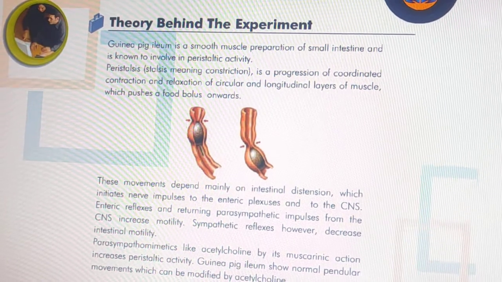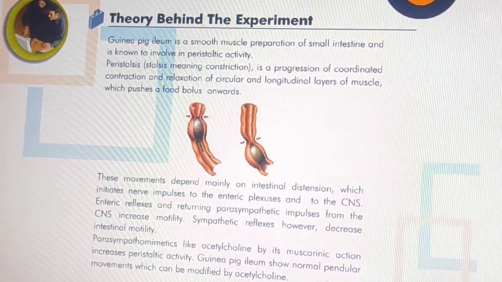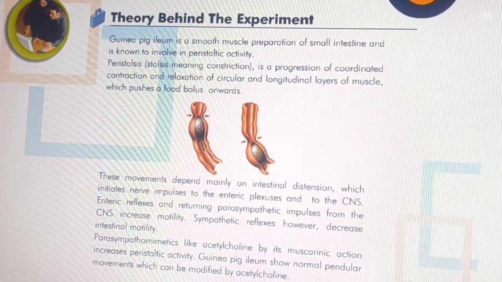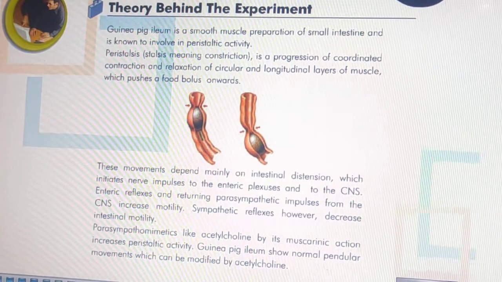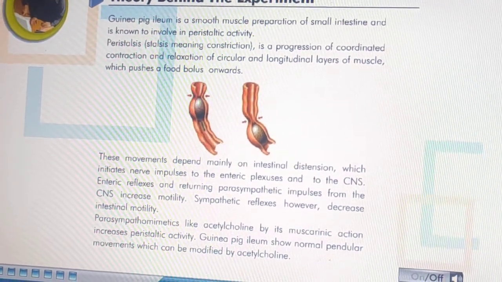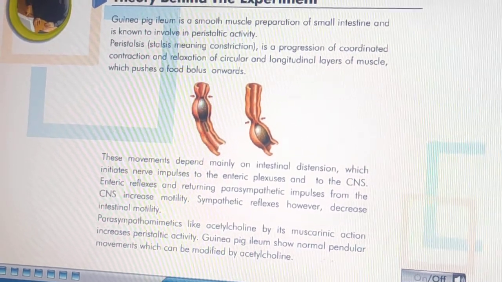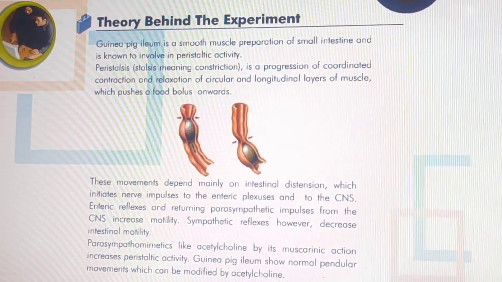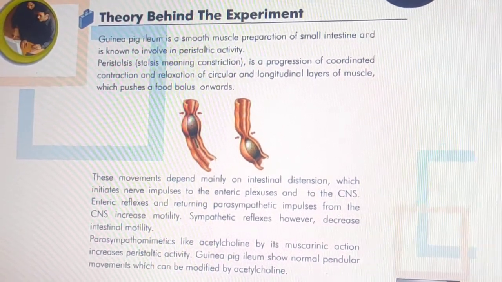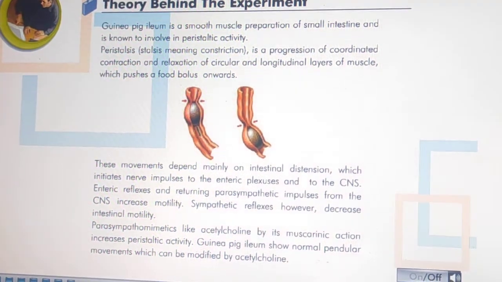Sympathetic reflexes, however, decrease intestinal motility. Parasympathomimetics like acetylcholine, by its muscarinic action, increase peristaltic activity. Isolated guinea pig ileum shows normal pendular movements which can be modified by acetylcholine.